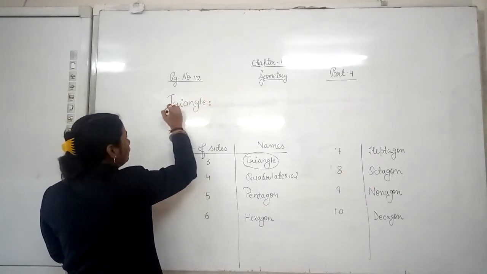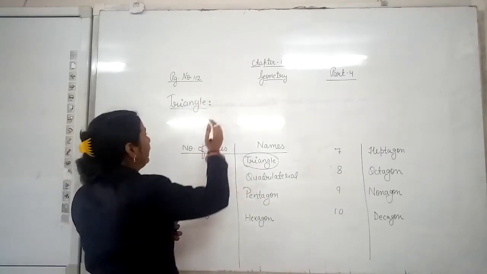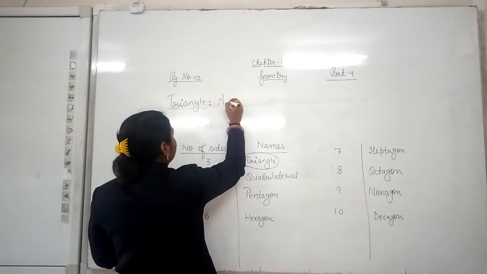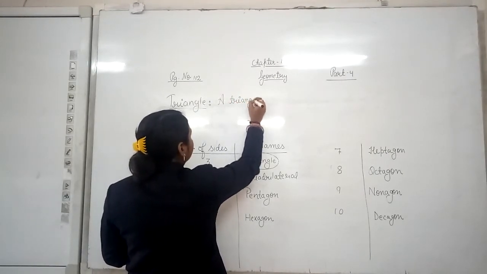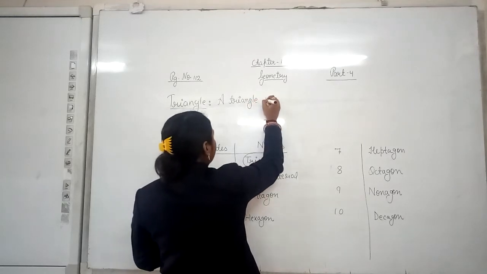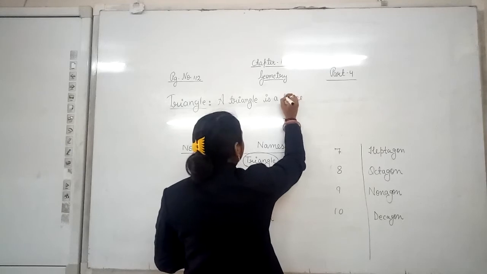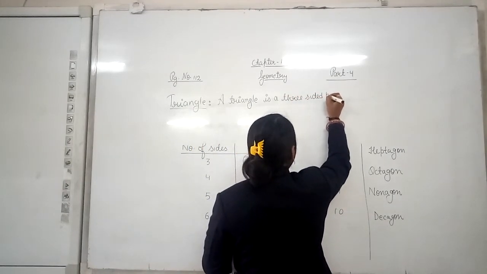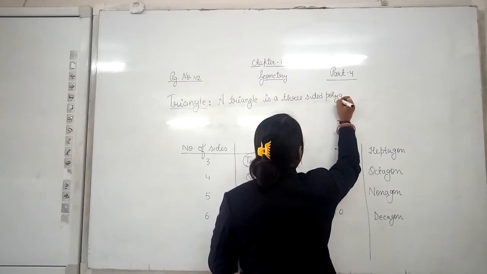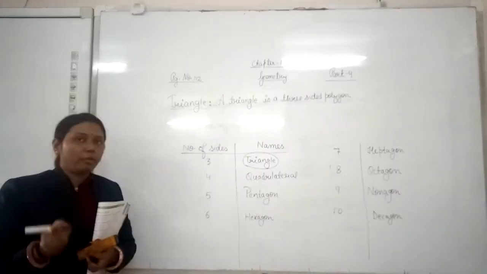We know that a 3-sided polygon is known as a triangle. So what will we write here? A triangle is a 3-sided polygon, simply.